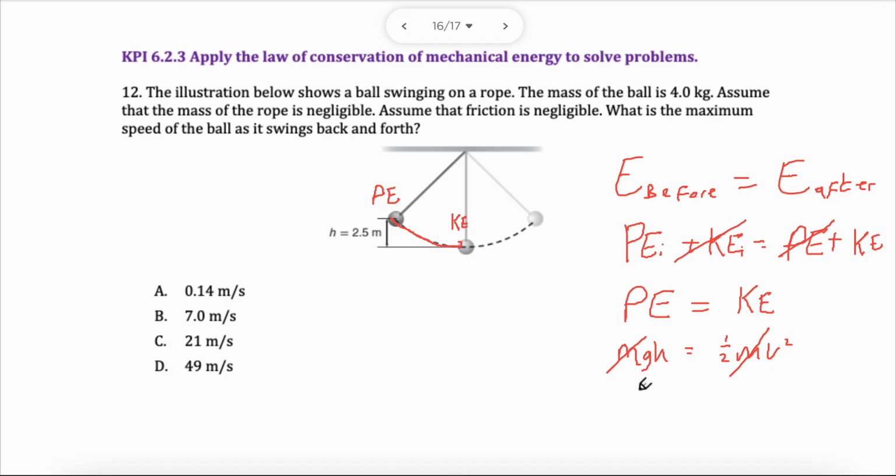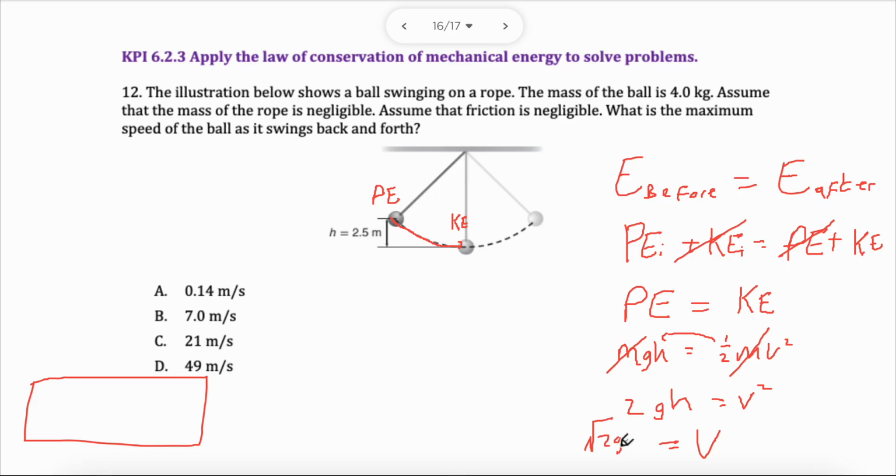But I'm going to rearrange and make it look a bit nicer. What I'm going to do now is isolate v. I take this across to the other side. And by the way, I'm going to show you the shortcut on this side here, I promise you. So if you don't follow this, don't worry. I'll tell you what you can do instead. This becomes 2gh equals v squared. I want to cancel the squares, so I take the square root on both sides. v will be the square root of 2gh.